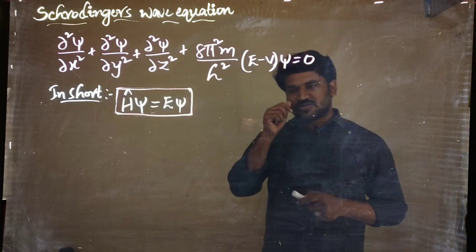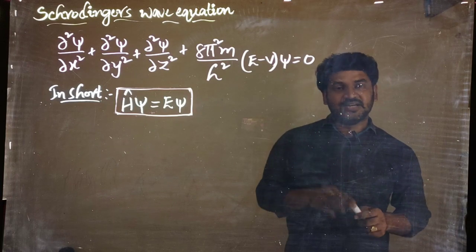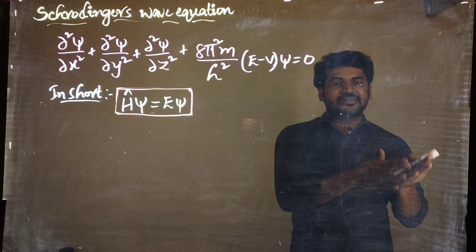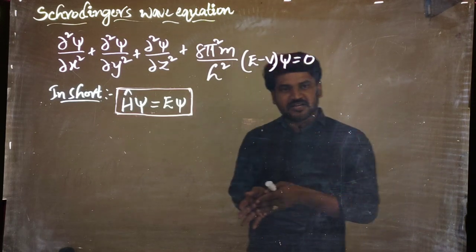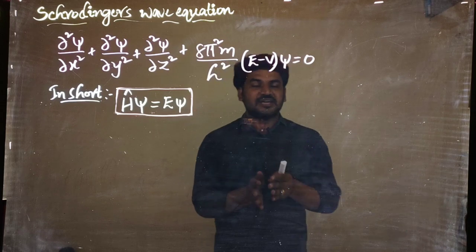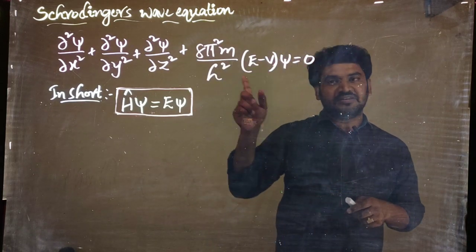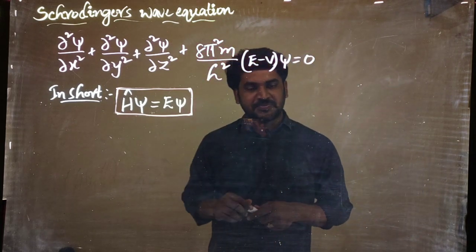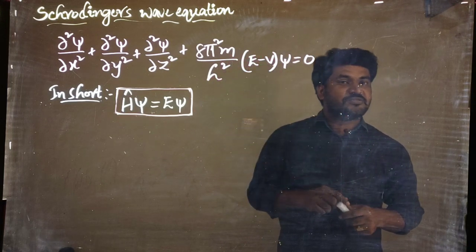There we discussed how de Broglie considered a microscopic particle as a wave. Matter is made up of atoms, and in the atoms, particles are there. Those particles he considered as a wave. In the same way, Schrodinger also considered the electron as a wave, right?